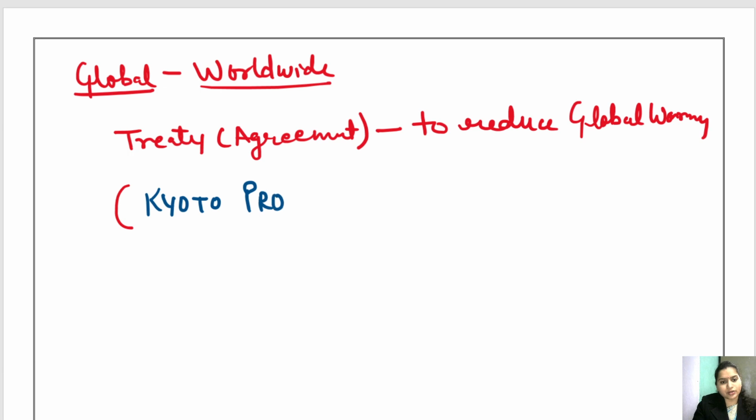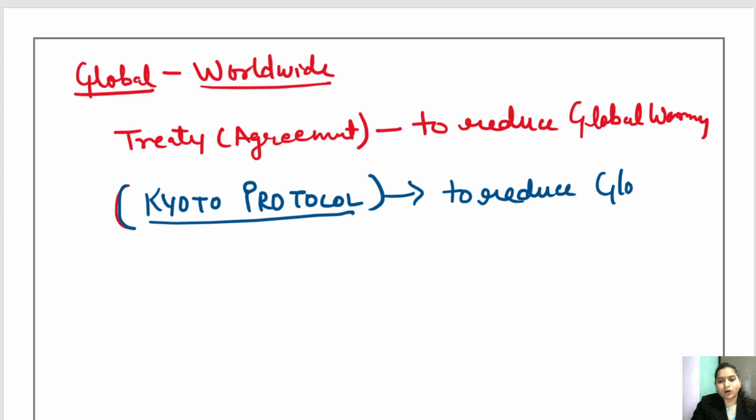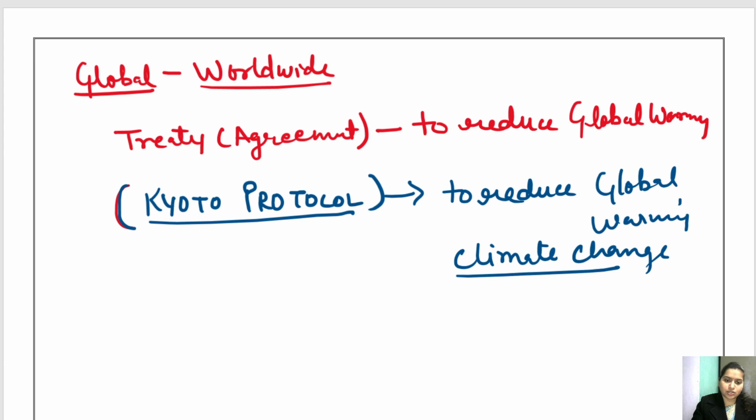This, children, is very, very, very important. It is called Kyoto Protocol. All right. So this Kyoto Protocol was signed in order to reduce the global warming and climate change. Okay. So this Kyoto Protocol was signed when so many countries came together, they decided to just sign a treaty and reduce this global warming.